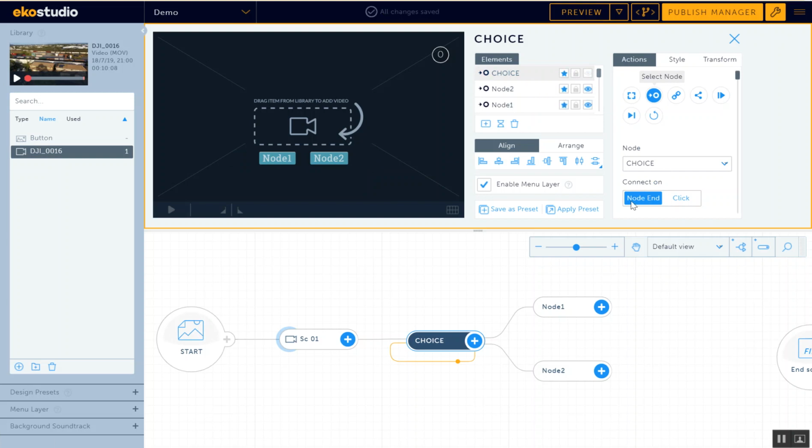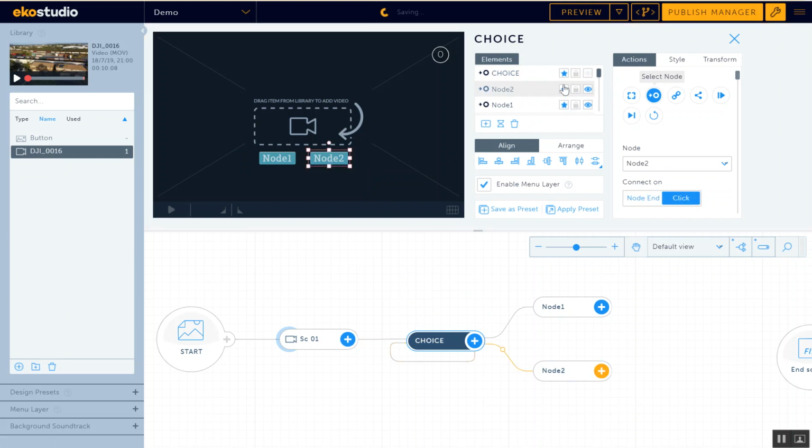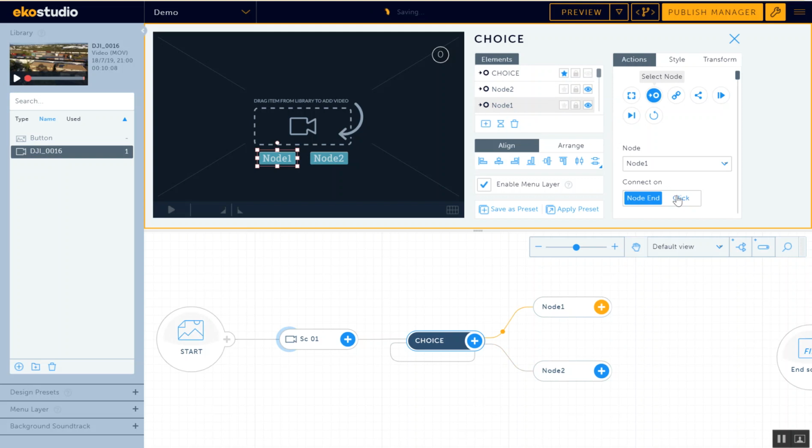Now it connects on node end, which means when the video comes to the end of this node, it will connect back to itself. Good. Node 2 should connect on a click, and it should not try to go there automatically. Node 1 should not go automatically. In fact, it should also connect on a click. So you can see node end and click. These are both click. And I'll come down and see if there's anything hidden there.